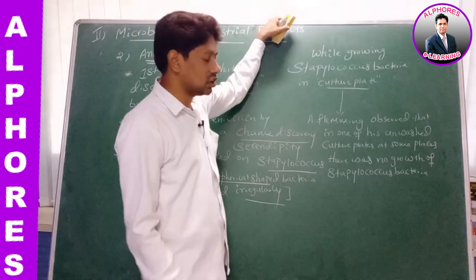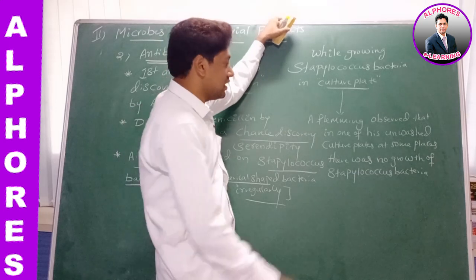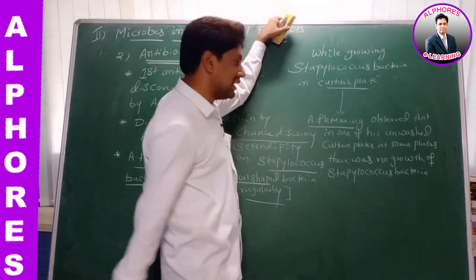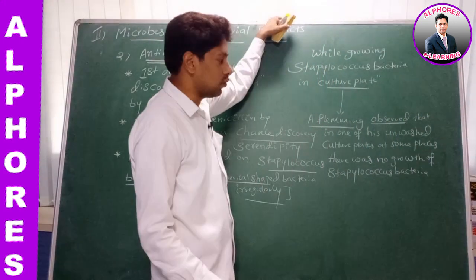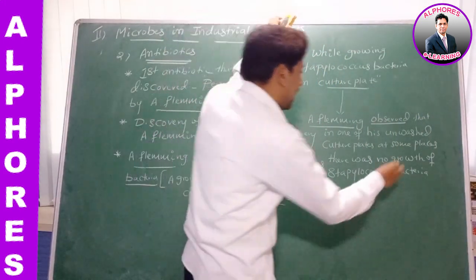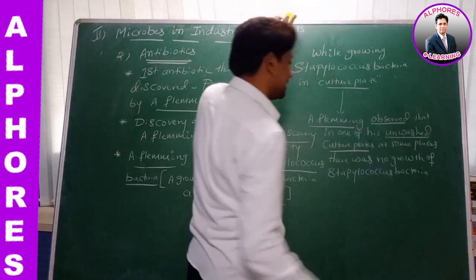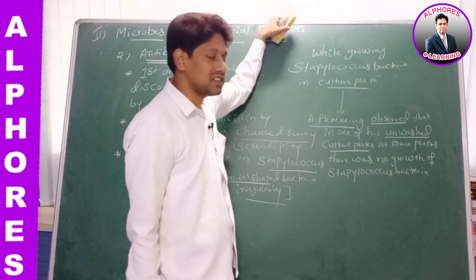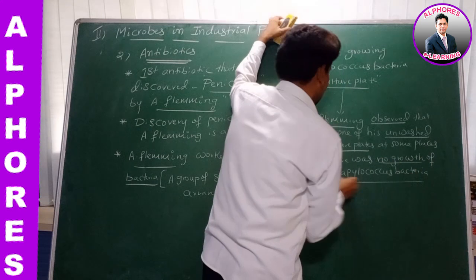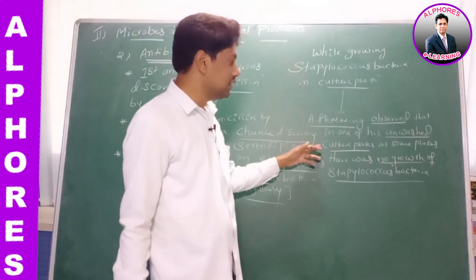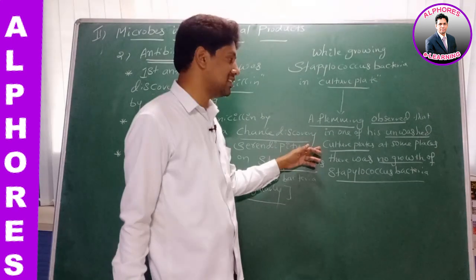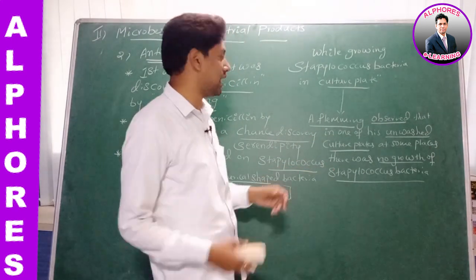This was the observation of which scientist? Alexander Fleming. He observed that in one of his unwashed culture plates there was no growth of bacteria. Actually, he wanted to grow this bacteria, but in one of his unwashed culture plates, there was no growth of this Staphylococcus bacteria.